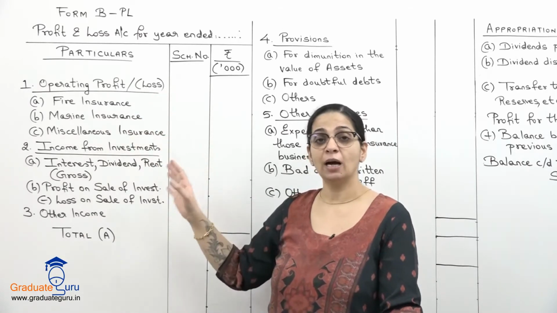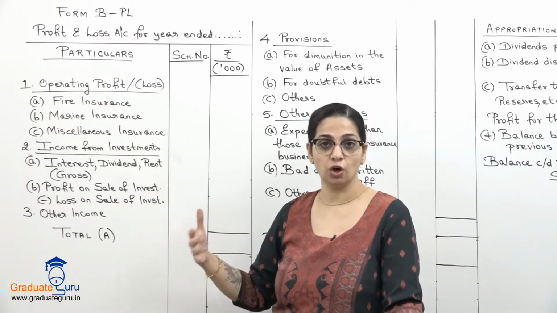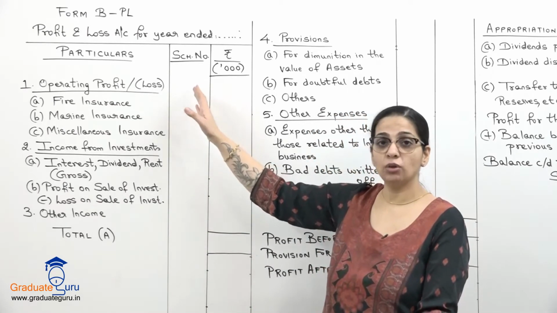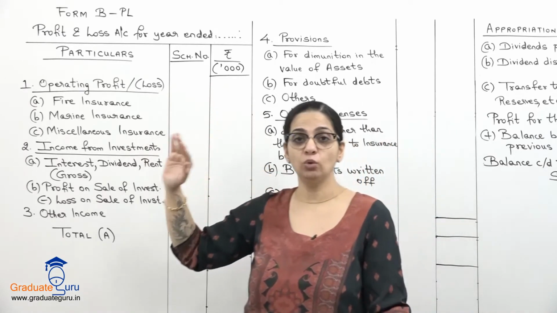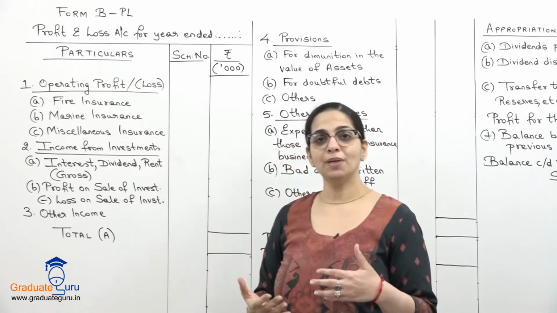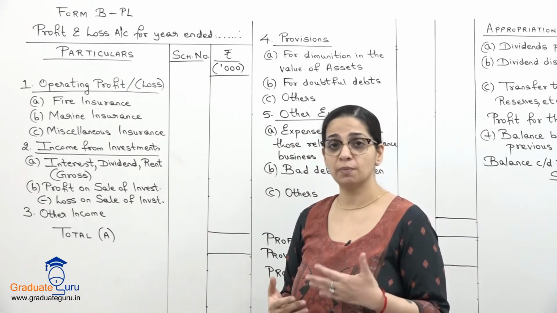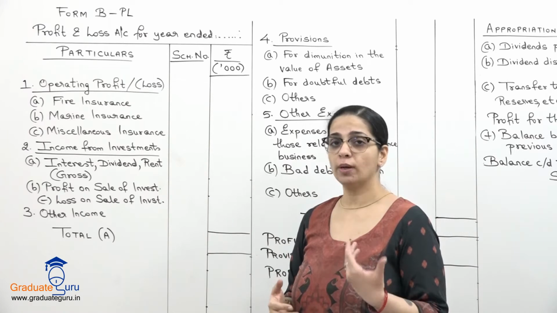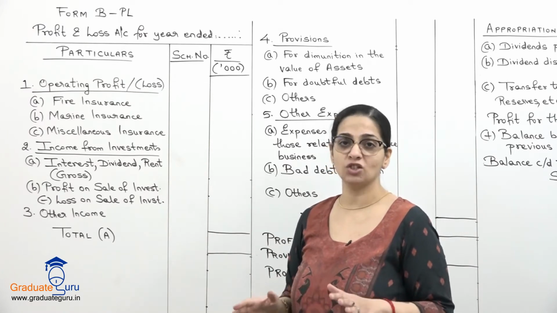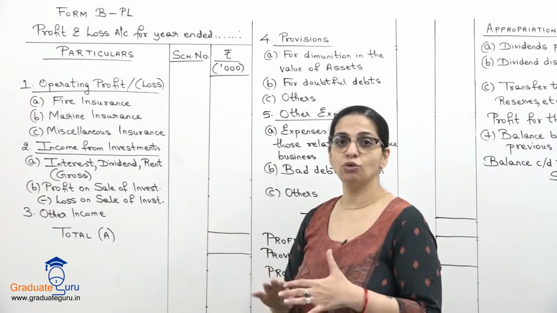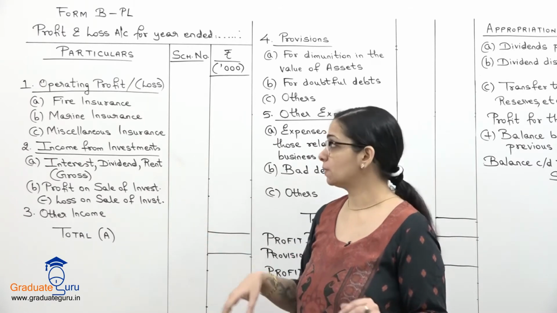Here we don't divide it as per the insurance business like fire, marine, etc. So in the P&L account, as you are seeing, there are no schedules as such, because here only total figures come. But for our working, if we have to do some plus minus, we will be showing that as working notes, not as schedules, because as per the format, for the P&L account you don't have to prepare any schedules.